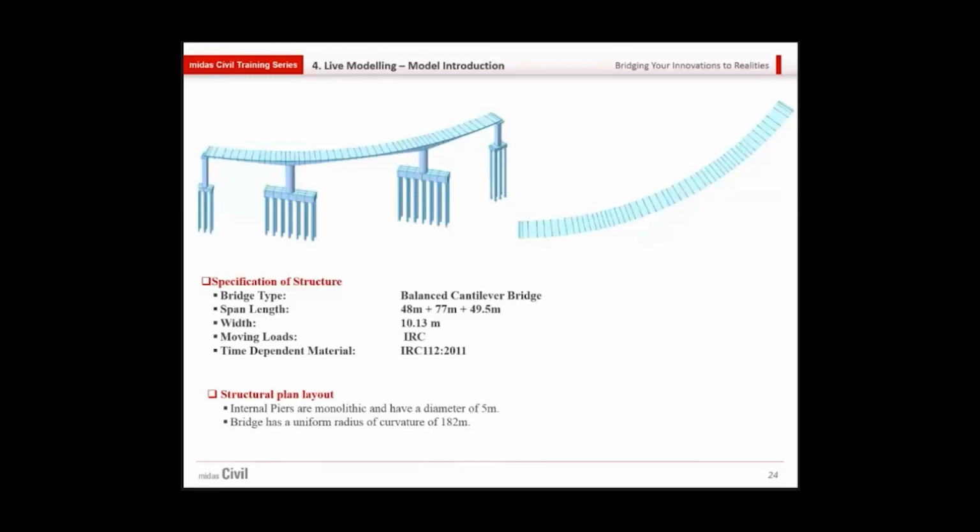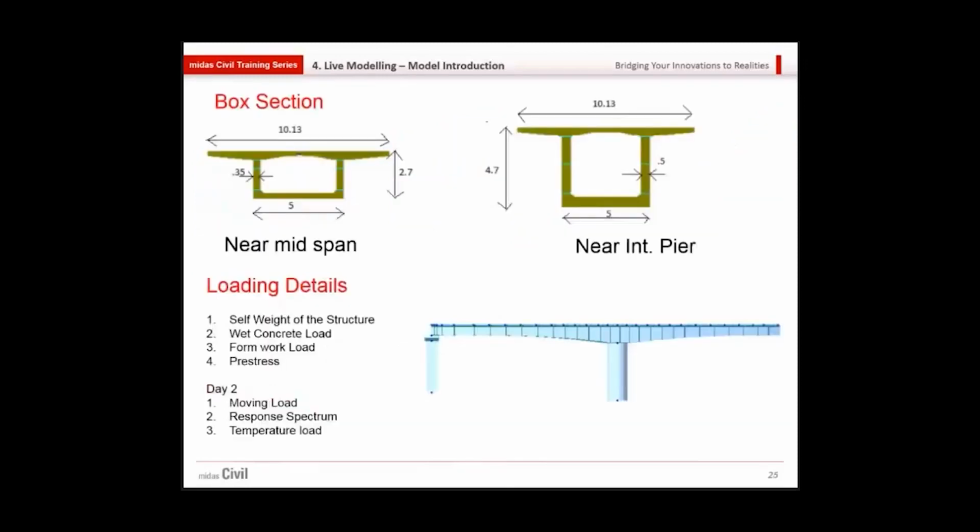So this is the box section which we are going to see today. There are two box sections, one near the internal pier and one near the mid span. The web thickness is varying from the mid span to the internal pier, from 0.35 to 0.5, and also the height is varying from 2.7 to 4.7.